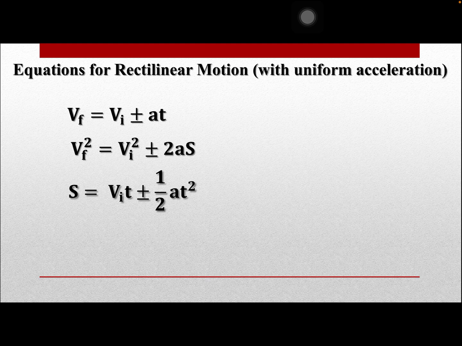However, for free falling bodies, we're going to use plus or minus for the gravity, as the motion is governed by gravity. So plus when the body is moving down, and minus when the body is initially moving up. So that's the free falling body concept.